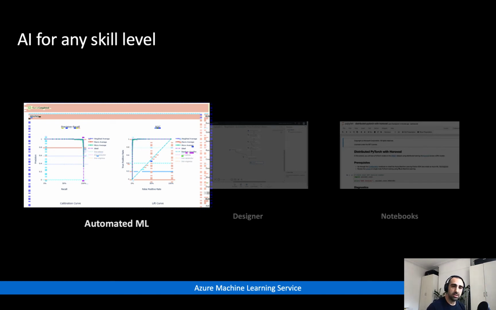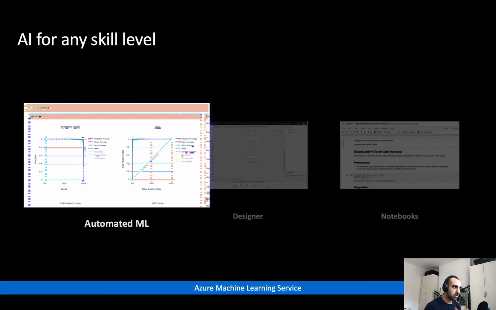It's literally 3 steps. Step 1, select your data. Step 2, tell automated ML which column is it that you would like to predict. And the final step is what type of machine learning task is this? Is this classification, is it regression, or time series forecasting? They're the categories that we currently support. And so automated ML will take all those inputs and basically brute force the best model for you.